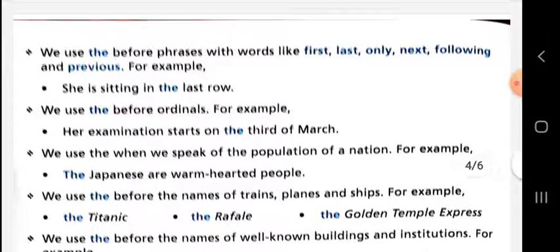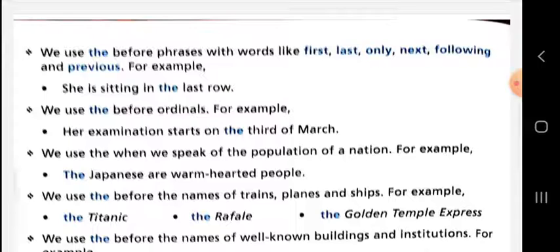We use "the" when we speak of the population of a nation. When we are going to talk about the population of a nation, or about the citizens of a country, we need to use "the", like the Japanese, the Chinese, the Indian, the American, the Nepalese, the Pakistanis, the Bangladeshi. So in such a way, when we represent the nationality or population of a nation, then we use "the" before their name.